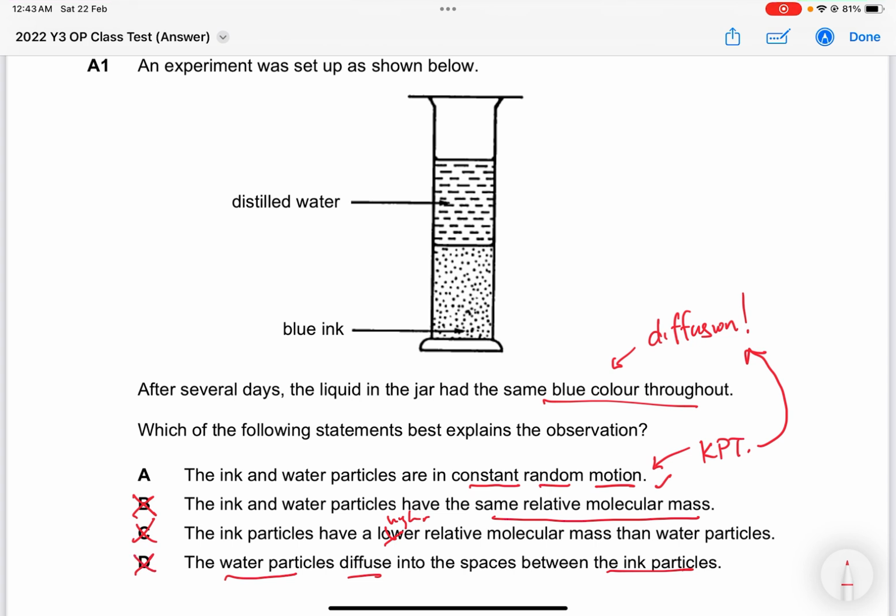Because diffusion is all about movement from a higher concentration of the substance to a lower concentration of the substance. As long as the particles can move, it's not just the water that will be moving, actually the blue ink will also be moving as well. So therefore, the answer for the first one is A.